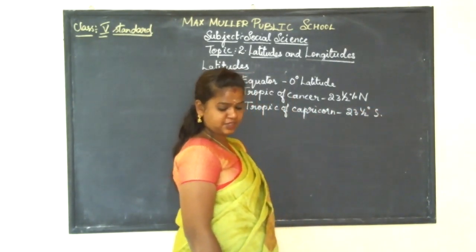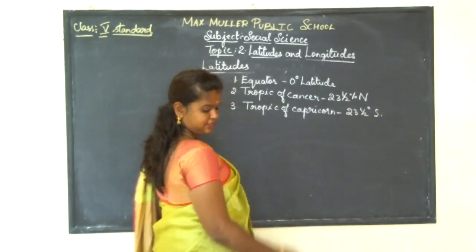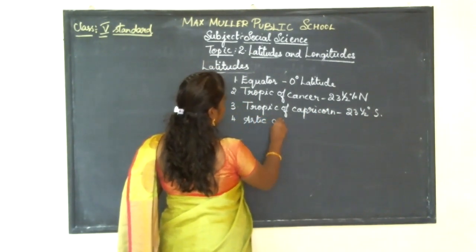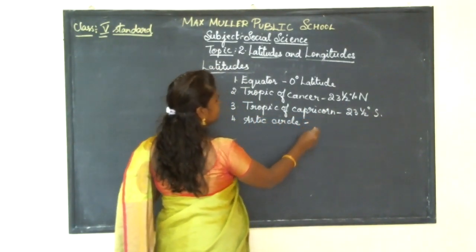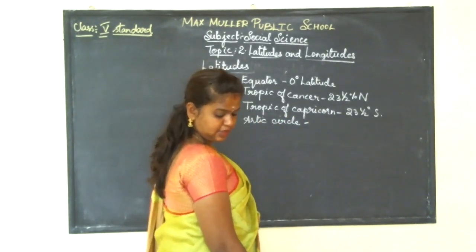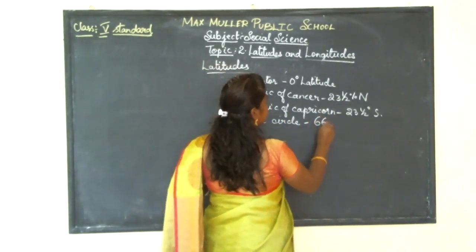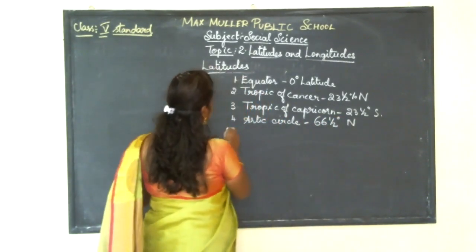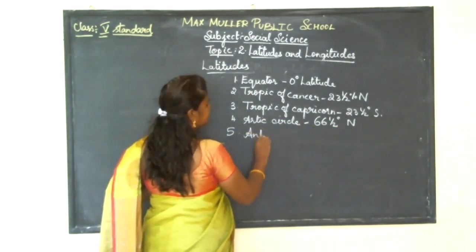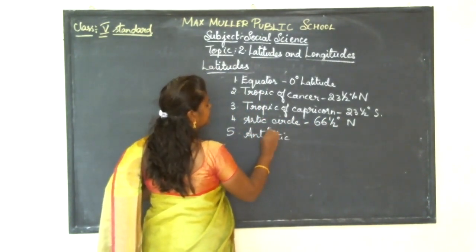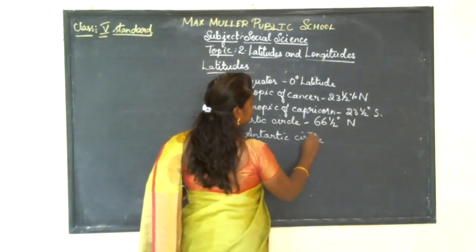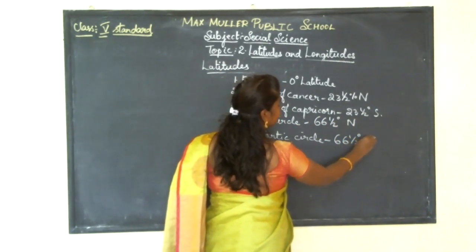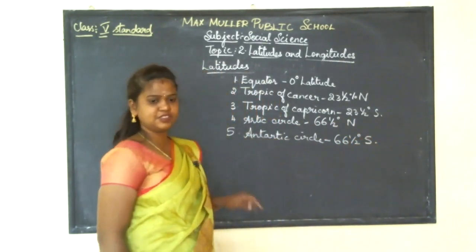And the next one is Arctic Circle, which is 66.5 degree north. And the last one is Antarctic Circle, which is again 66.5 degree south. So these are the 5 latitudes.